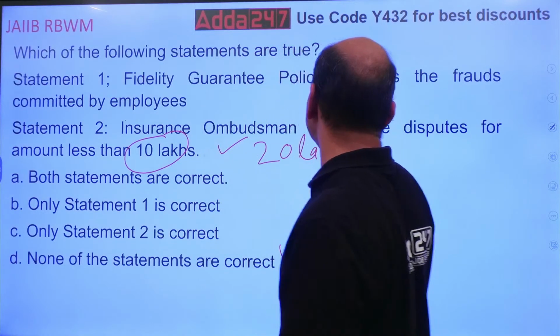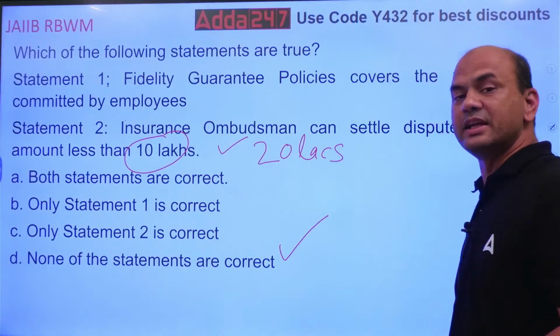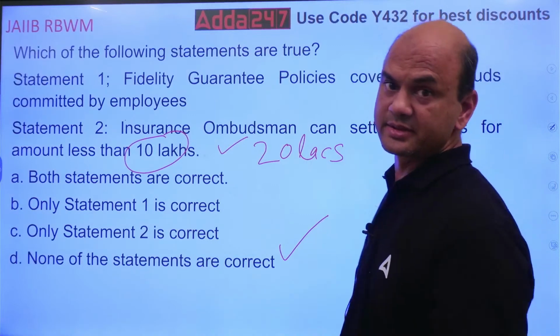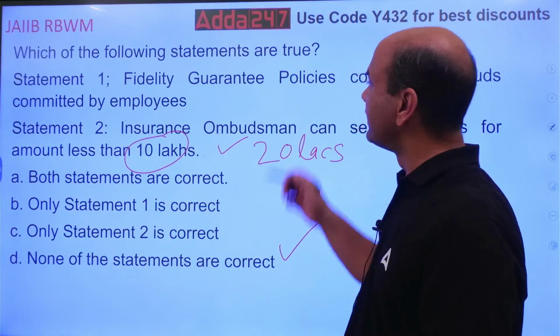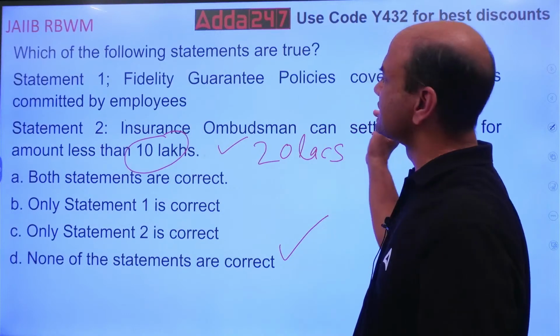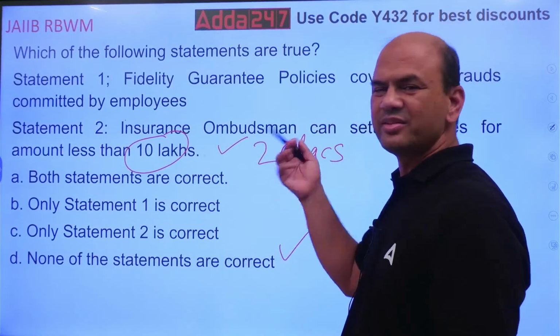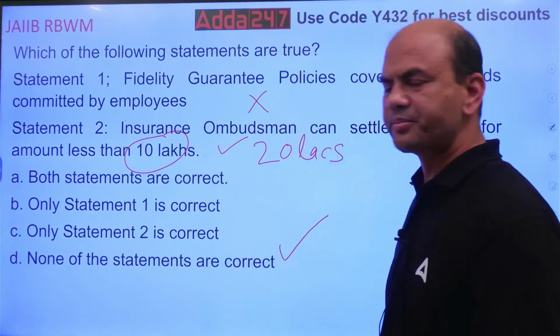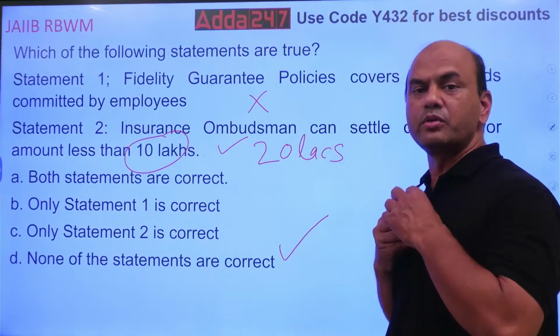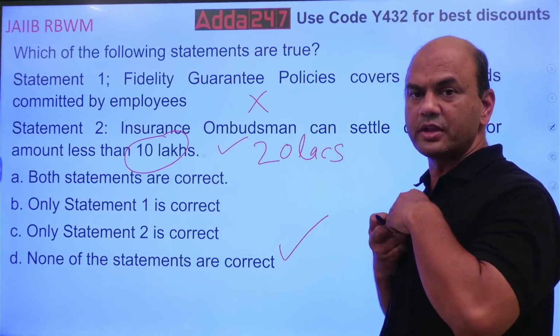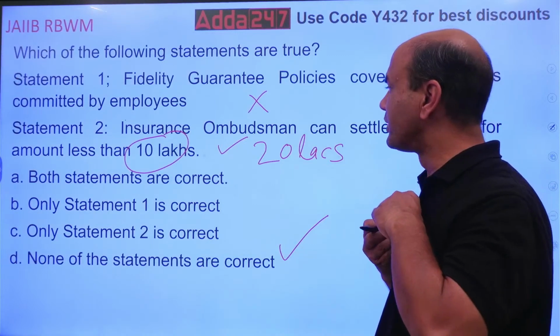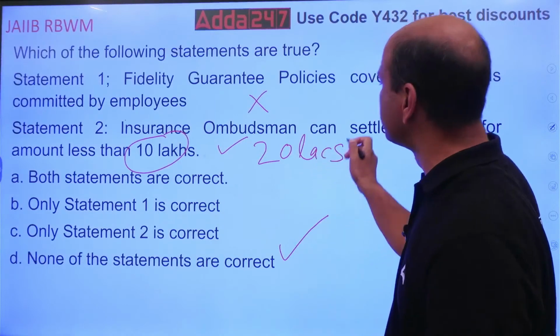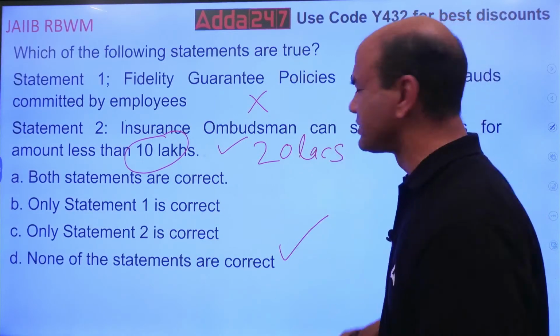Insurance ombudsman can settle the disputes for amount less than 20 lakhs, not 10 lakhs. And here, the fidelity guarantee policy statement, forget this, this is totally wrong. So none of the above, none of them are true, because this is 20 lakhs. Remember, this is useful for you.